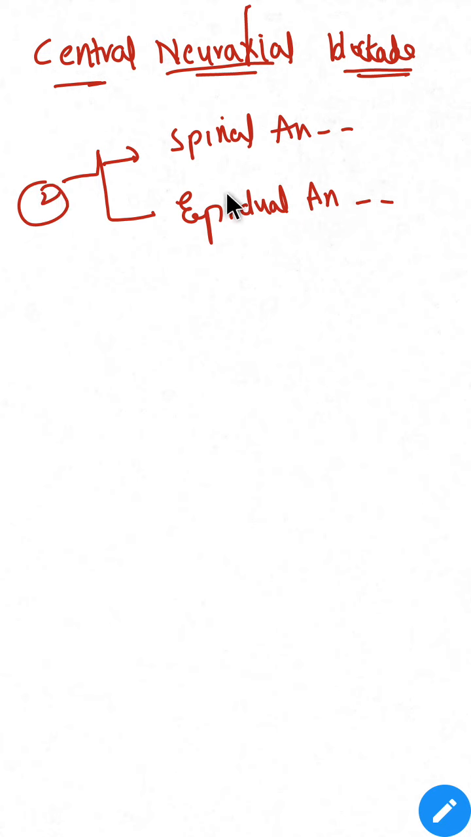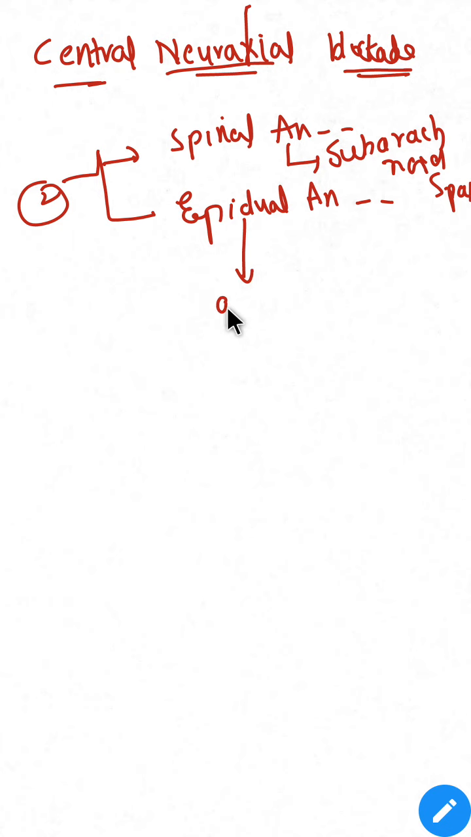Okay. Spinal anesthesia is given in the subarachnoid space. In spinal anesthesia, we give the drug into the subarachnoid space, whereas in epidural, we give anesthesia above the dural space. Let us see the differences between spinal and epidural.